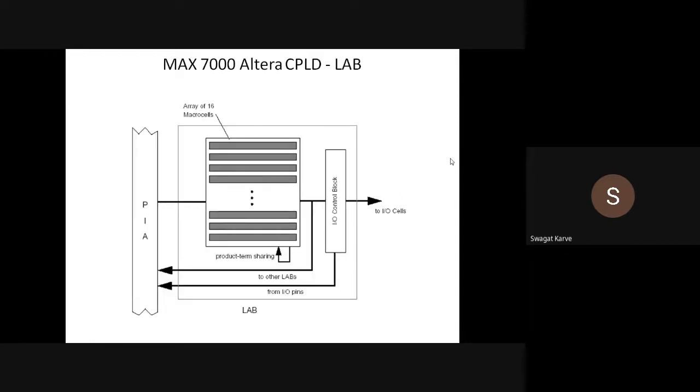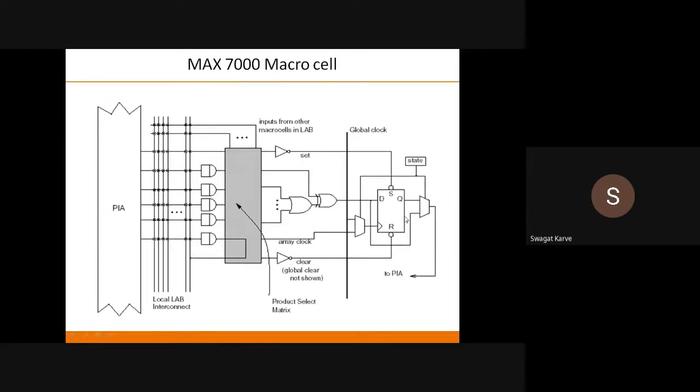And now this is what a single macro cell within that LAB looks like. This is the typical structure of these macro cells, okay. So you have 16 macro cells. These are the 16 macro cells divided into groups of 2, 8 plus 8, that is 16, okay. And this is how they are connected with this PIA and to another PIA or to the input output blocks, that is IO cells, okay. So this is about MAX 7000, okay.